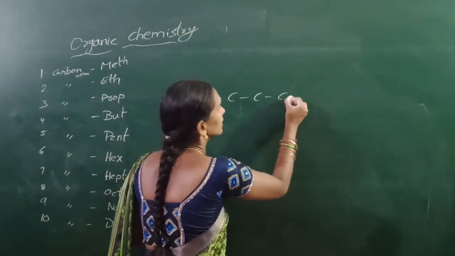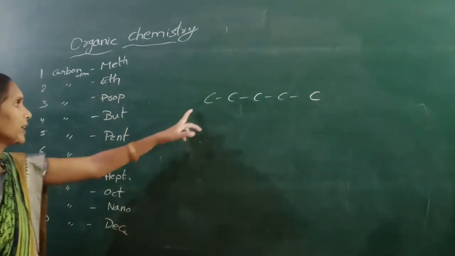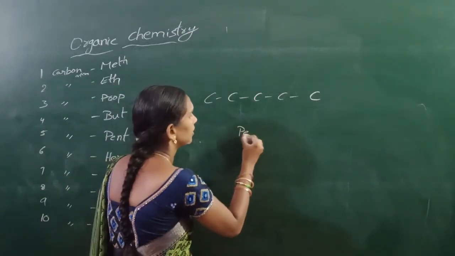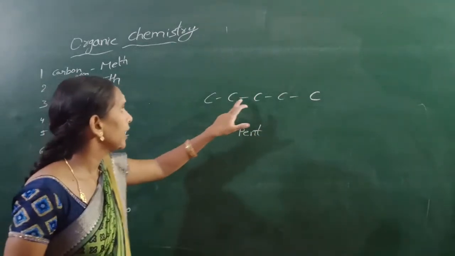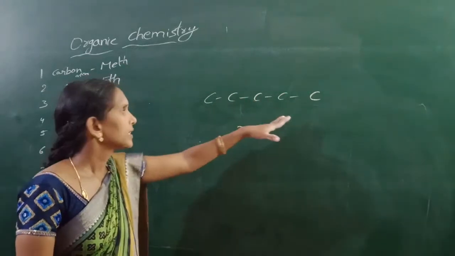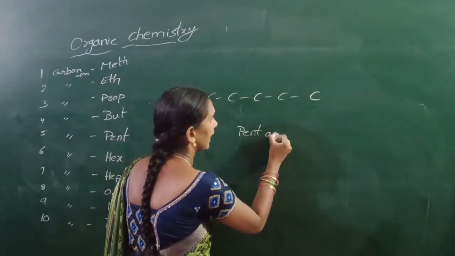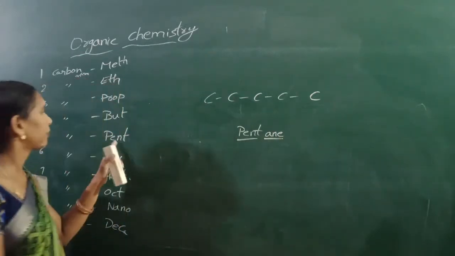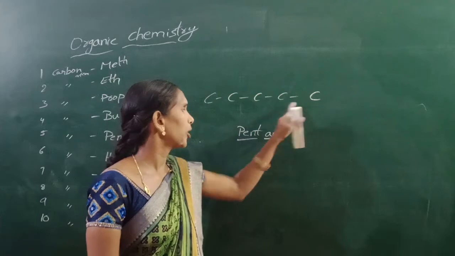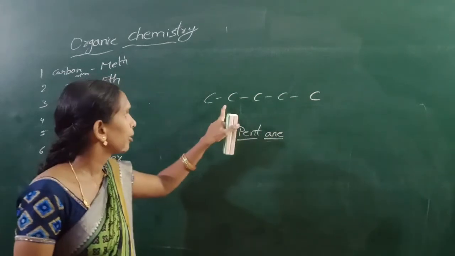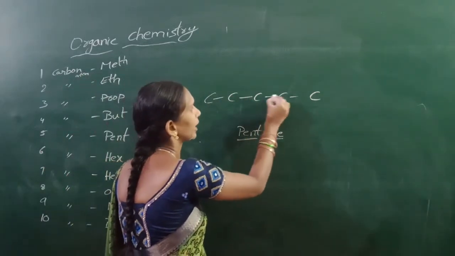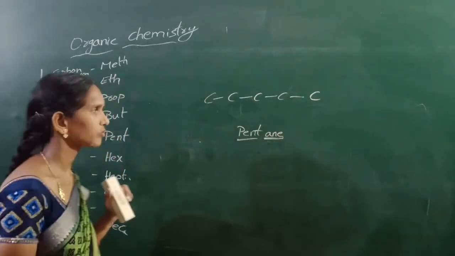Okay, next here I can take a 5 carbon containing chain. 5 means pent. All are single bonds only. Single bond means ane, A-N-E. This is pent, 5 carbons are present, and all are single bonds, so ane. Double bonds means ene. Triple bonds means yne. Here only single bonds are present, so ane.